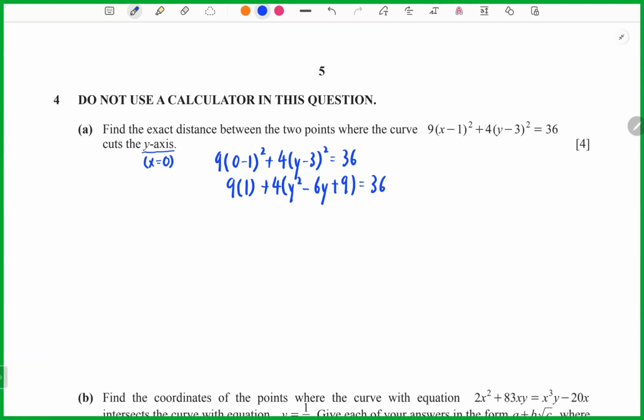So now I start to expand: 4y squared minus 24y plus 36. Then plus 9 minus 36 equals 0. So now I will get 4y squared minus 24y plus 9 equals 0. Now I can start to factorize first.